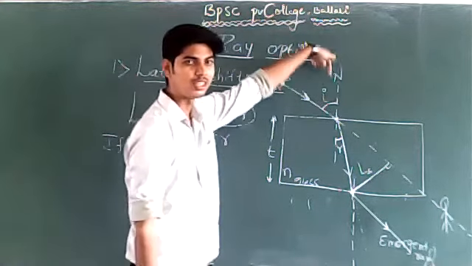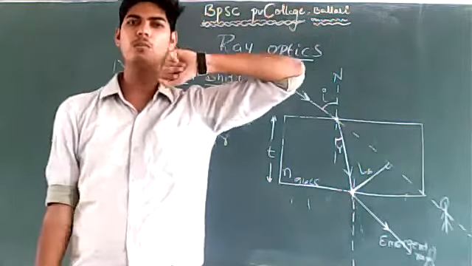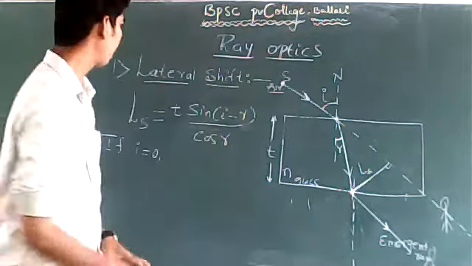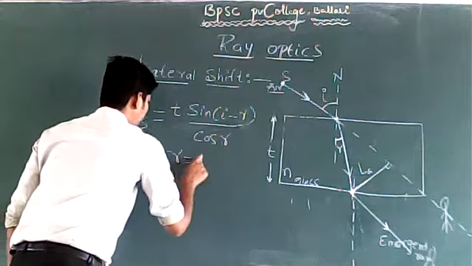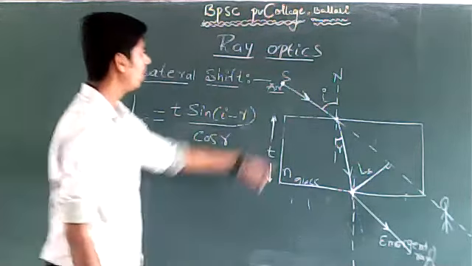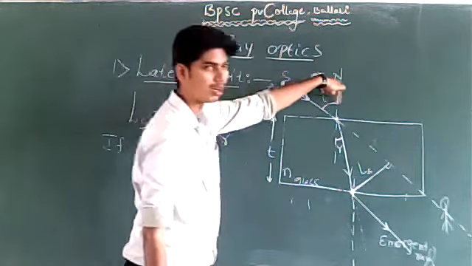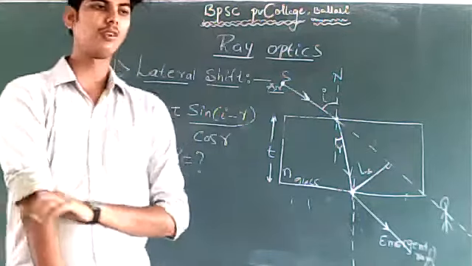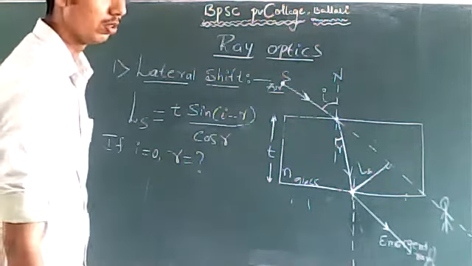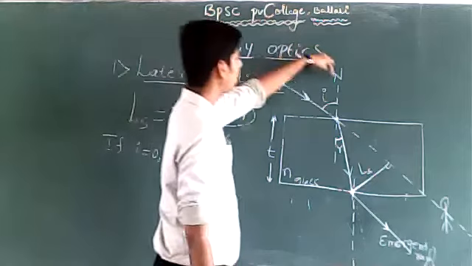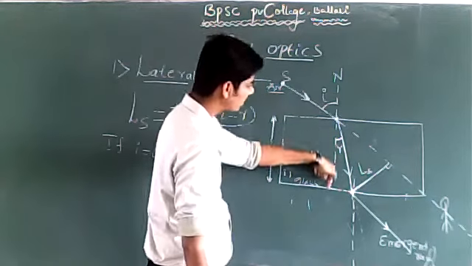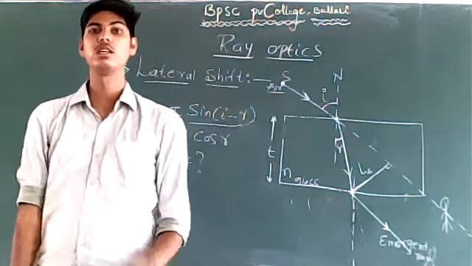When angle of incidence is 0, can you tell me what will be the angle of refraction? The ray is incident along the normal. What will be the angle of refraction in this case? Very good. A ray of light incident along the normal passes undeviated.